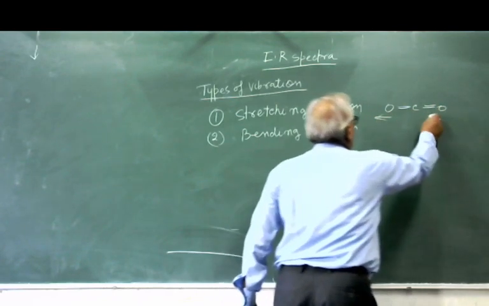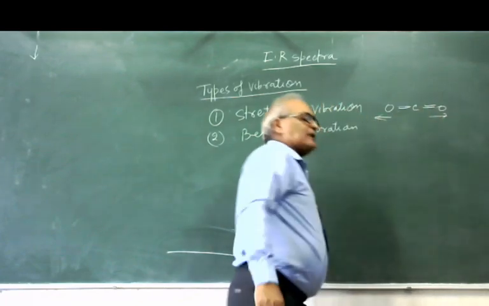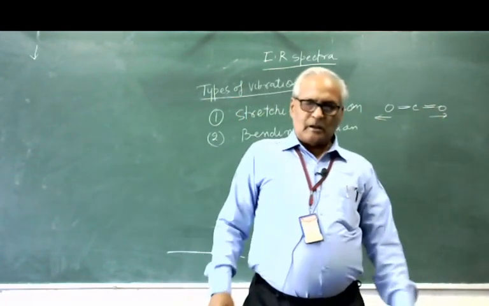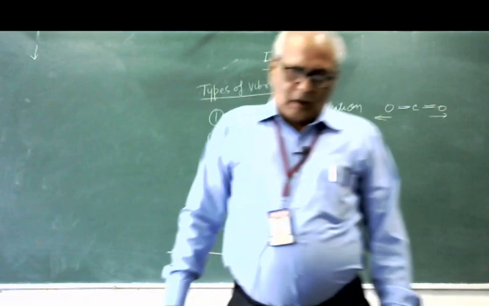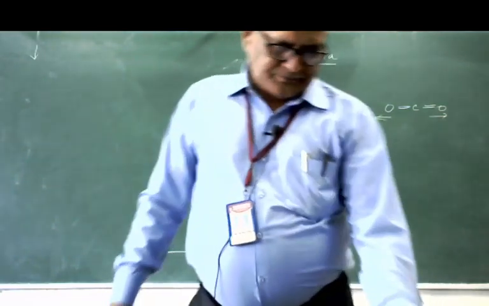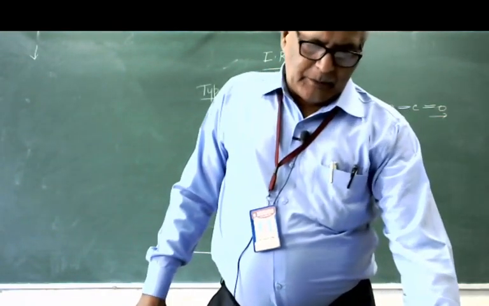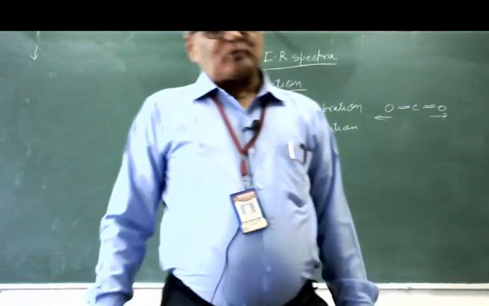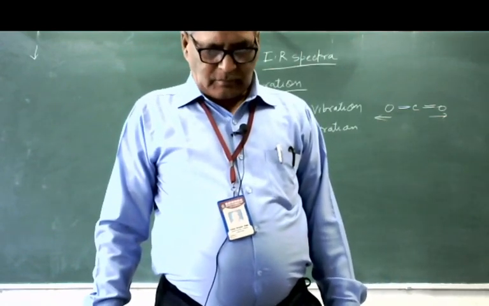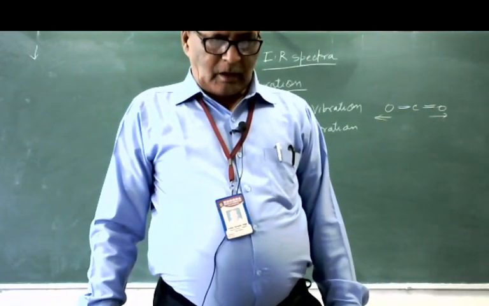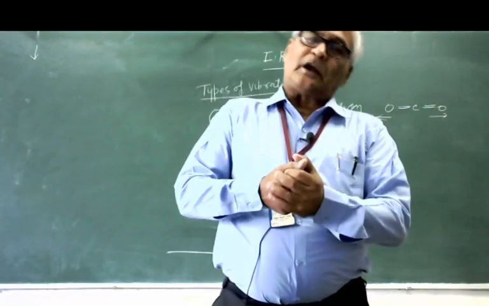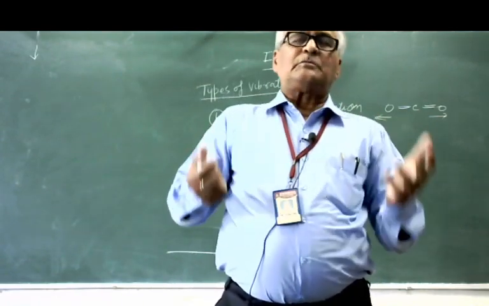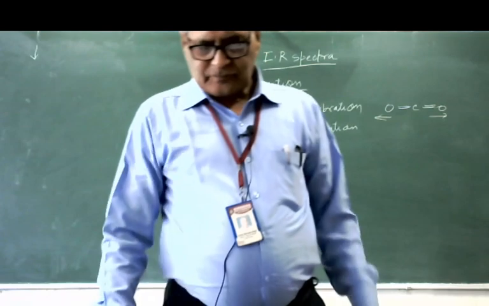It moves here, it moves. It is a stretching. But the stretching may be of two types. Stretching may be symmetrical, stretching may be asymmetrical.